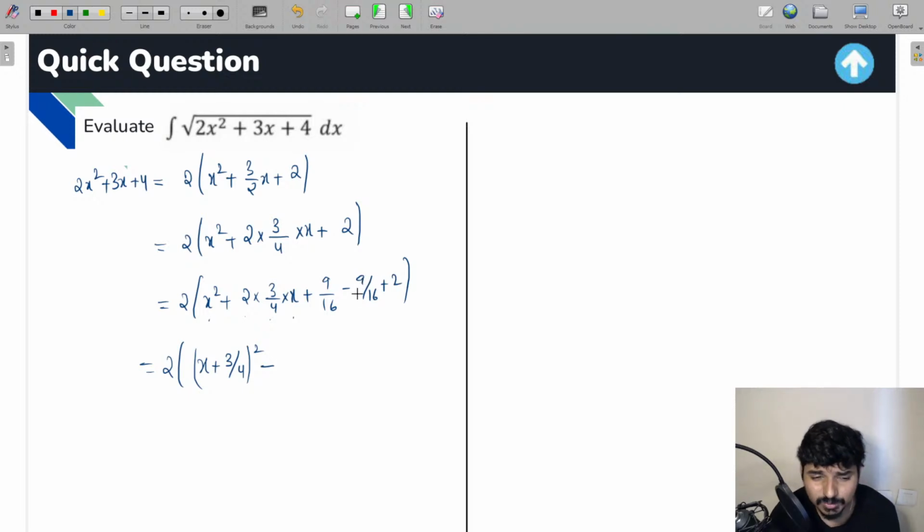32 minus 9 is going to be 23. So plus 23 by 16. This is what you're going to get. So therefore, instead of writing the integral in this way, we can write it in this way.